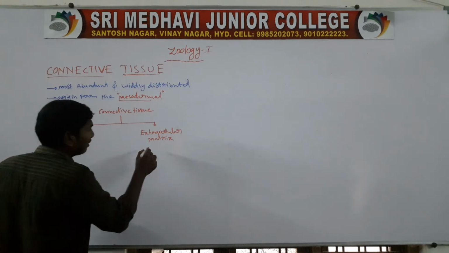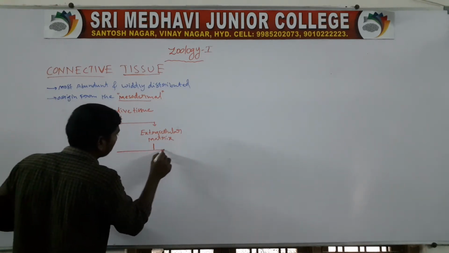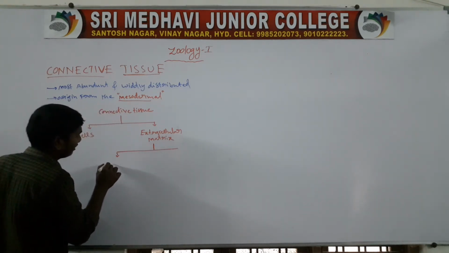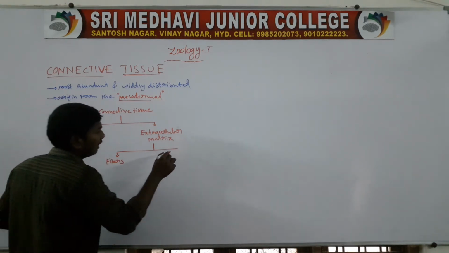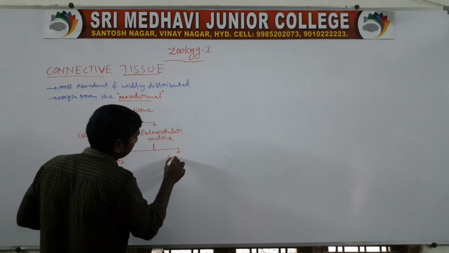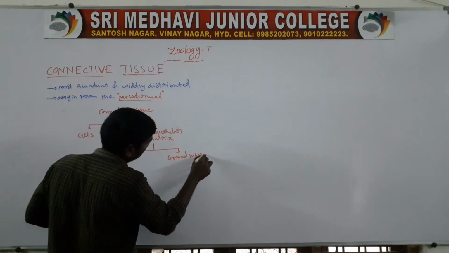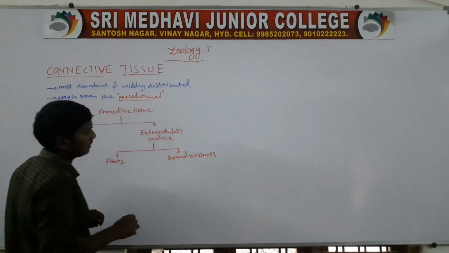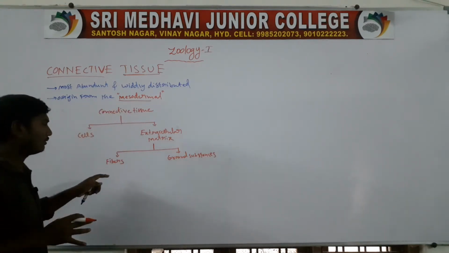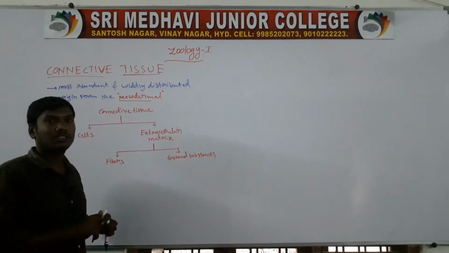The extracellular matrix contains two components: the fibers and ground substances.